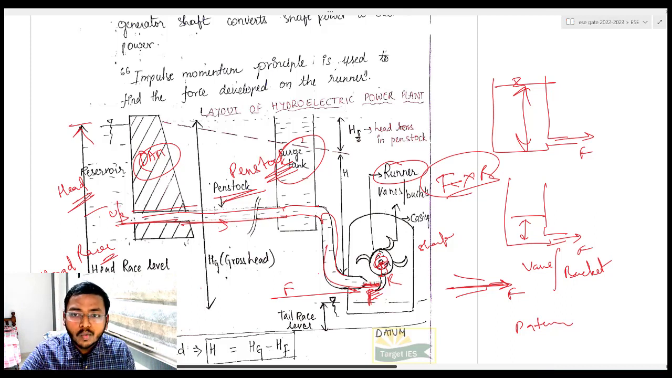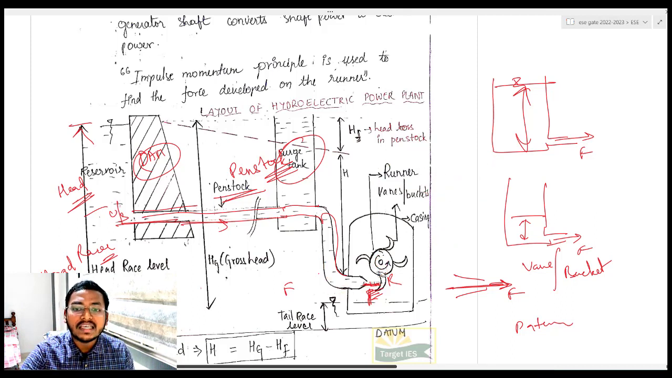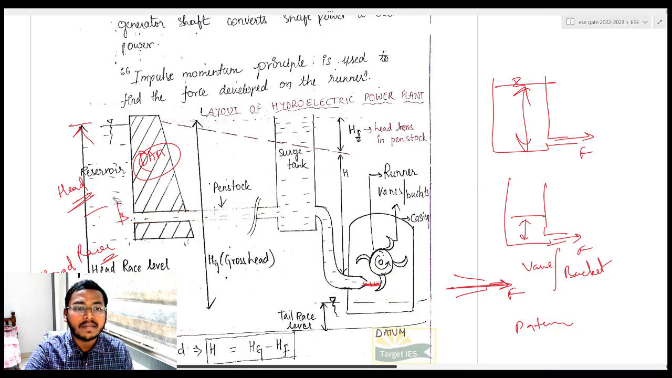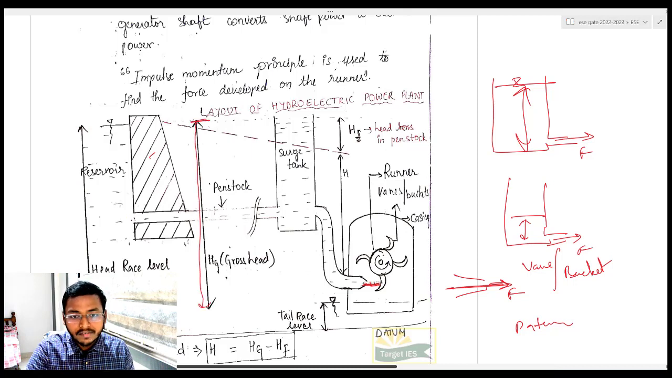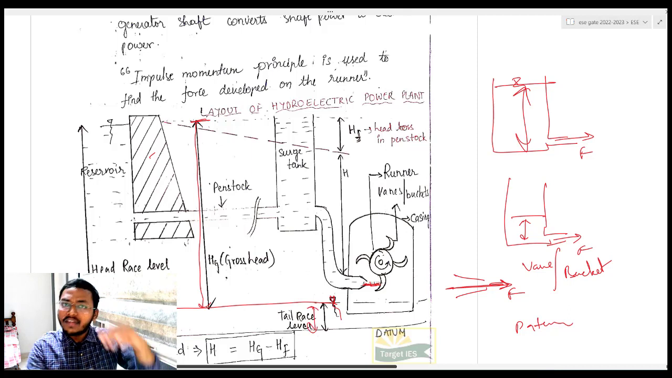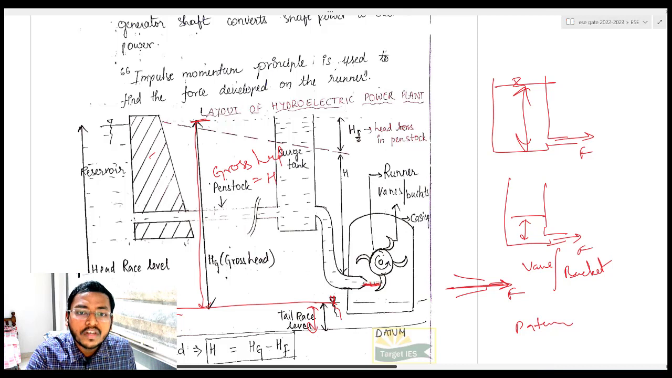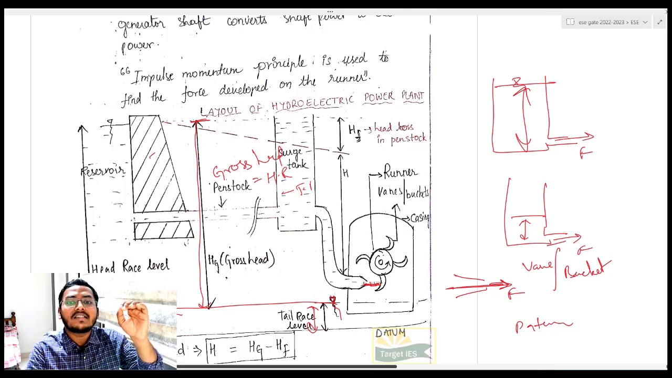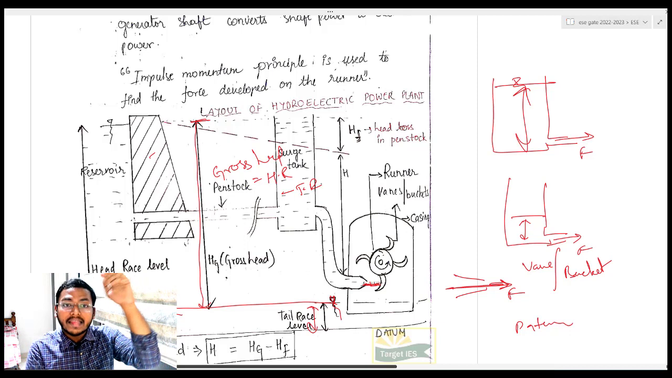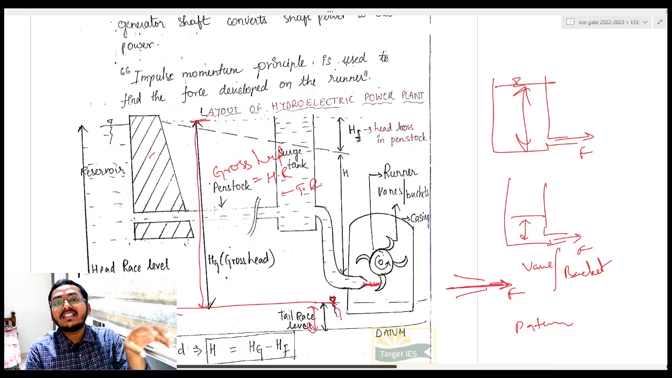Now let me make it very clear: what is the head of water in this diagram? Let us try to understand. The water which participates in this energy production is up to this level. Down below there is the tail race level. This water is useless for us; it is not contributing anything. The gross head is nothing but the difference of your head race level minus tail race level. This water is the head which contributes to our energy production.